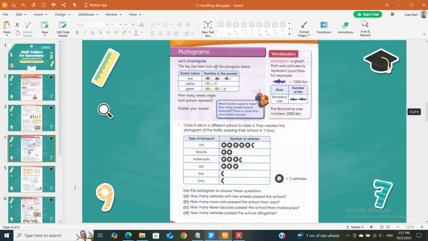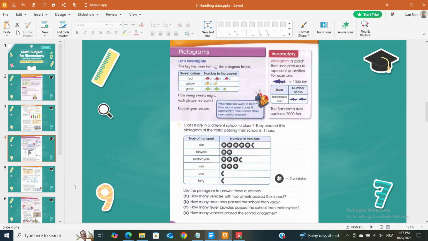Pictograms. Let's investigate. The key has been torn off the pictogram below. Sweet color: red, yellow, green. Number in the packet. Vocabulary. Pictogram: a graph that uses pictures to represent quantities. For example, the Bandama River equals 1,000 fish. How many sweets might each picture represent? Explain your answer. There is more than one correct answer.